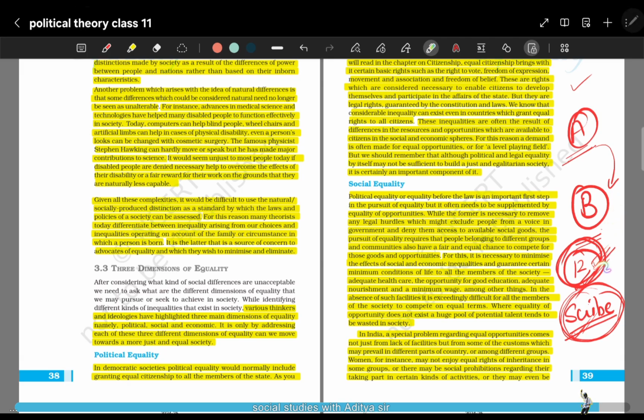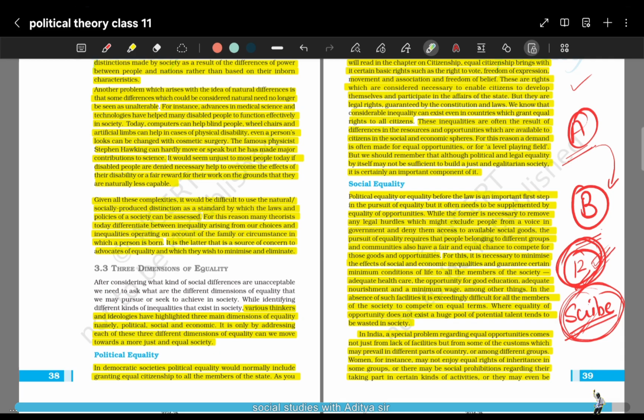Why? Because we are providing the person who is disabled with some form of additional help, so that that person can perform at par with the other individuals. But what we are trying to eliminate is that we will not be treating people differently because they come from a particular background, a particular family. So we are not trying to eliminate natural differences, because we cannot eliminate natural differences completely. There will be some form of natural differences that will exist.